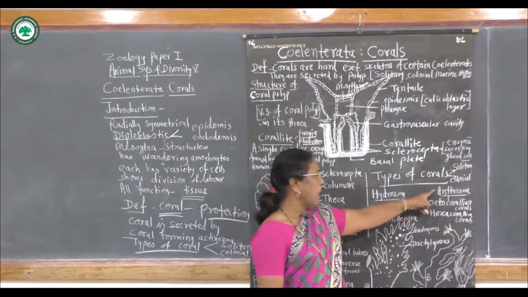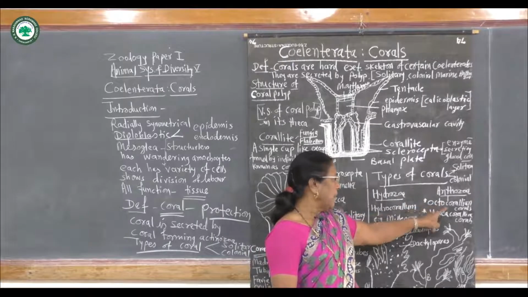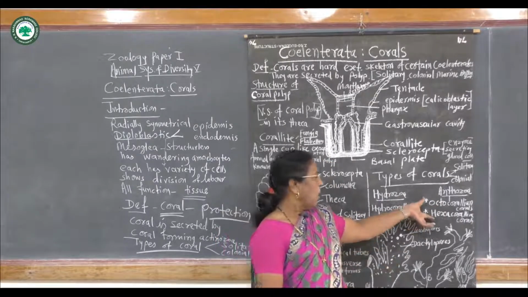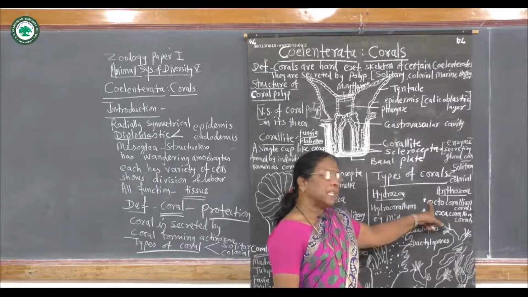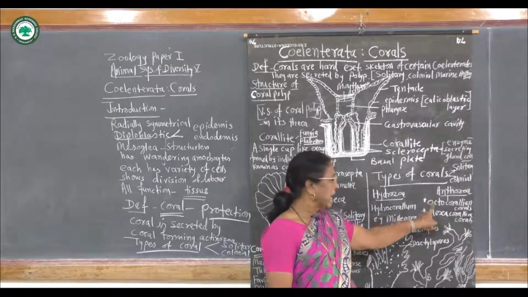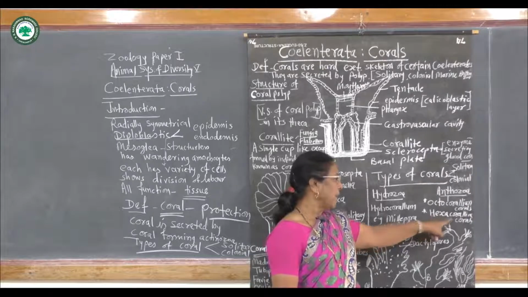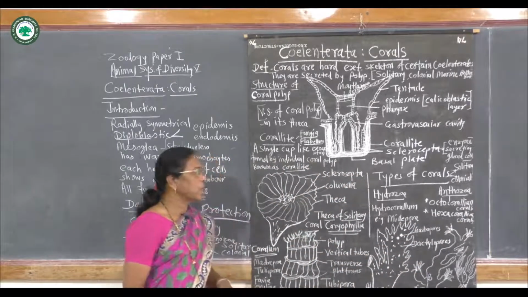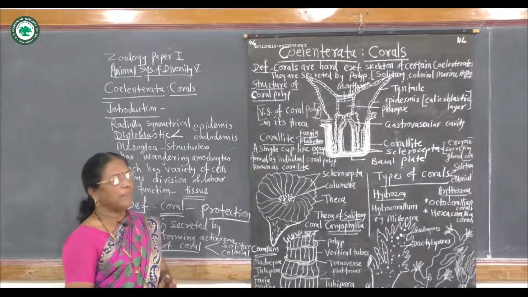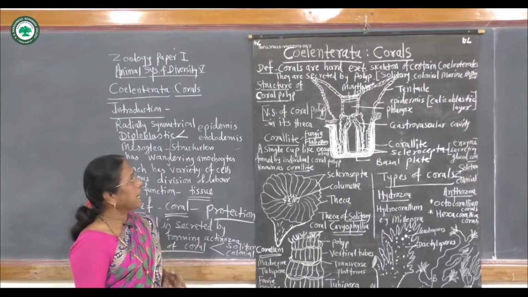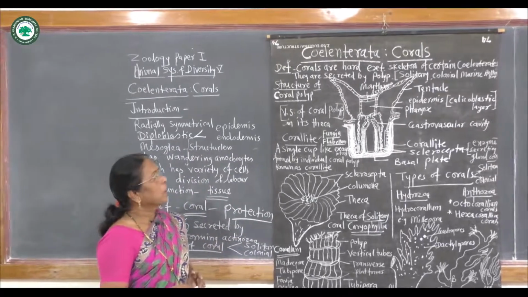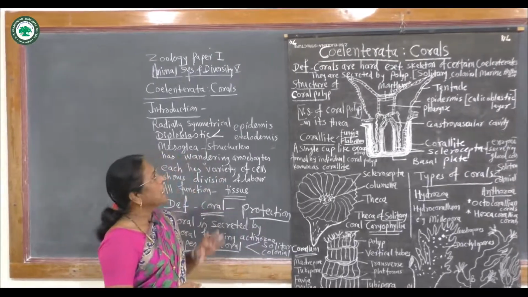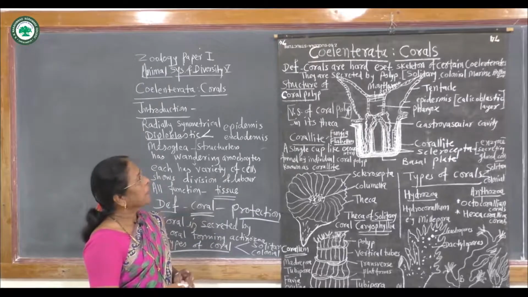In Anthozoa, Octocorallum and Hexacorallum corals are found. Octocorallum means having 8 tentacles and Hexacorallum having 6 tentacles, and these corals provide external body protection to these animals.